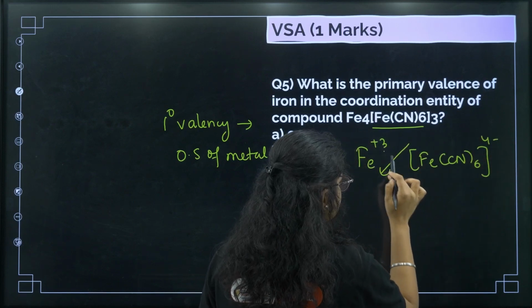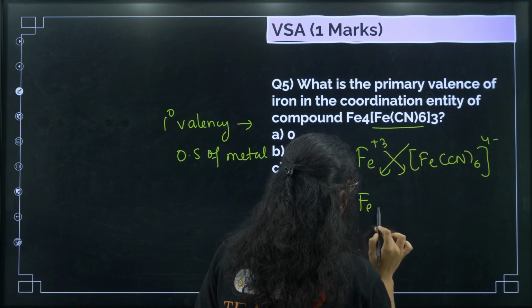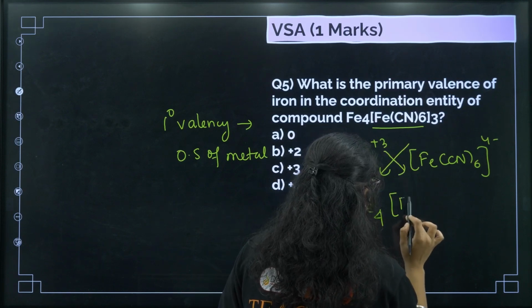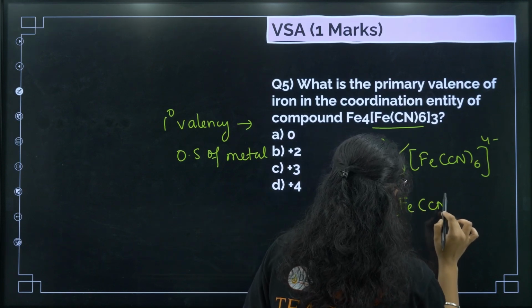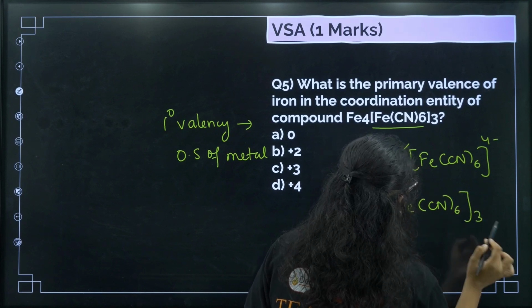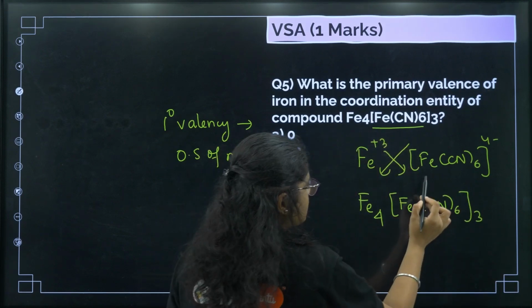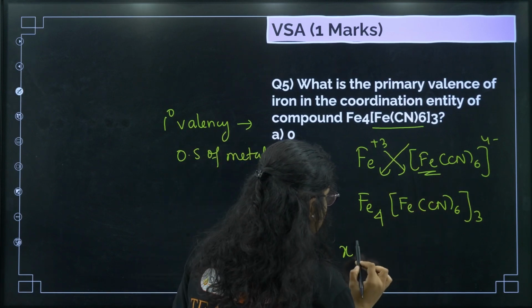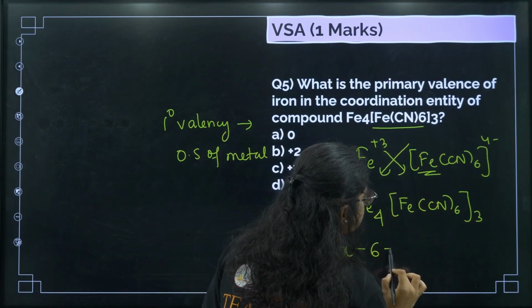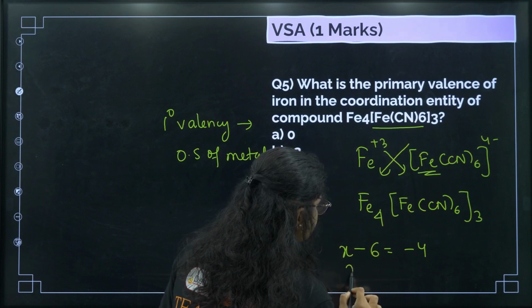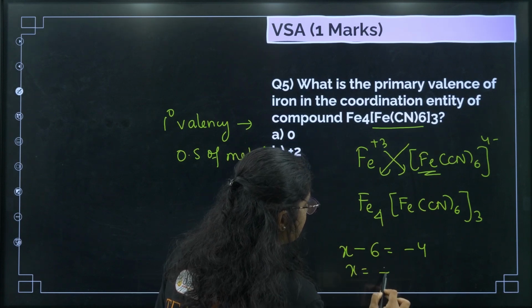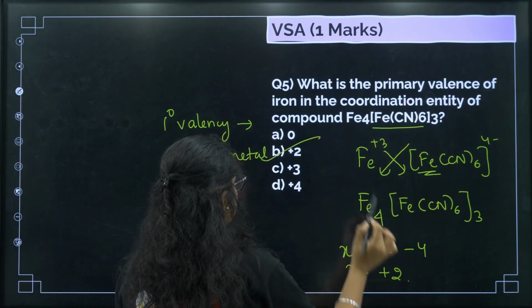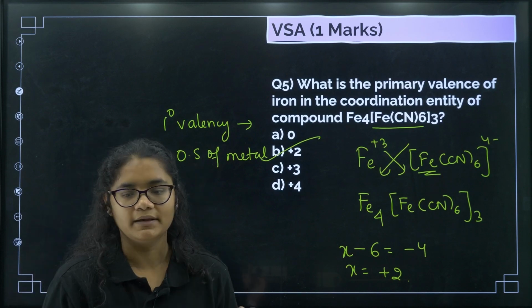Now after doing the crisscross, here we will get Fe4 and we will get [Fe(CN)6] whole 3, right? Now what is the oxidation state of iron here? So if you see, this is x and then this is minus 6 and this is equal to minus 4. So if I solve this, we will get Fe is equal to plus 2. So the primary valency is plus 2, that is option number B here, right?